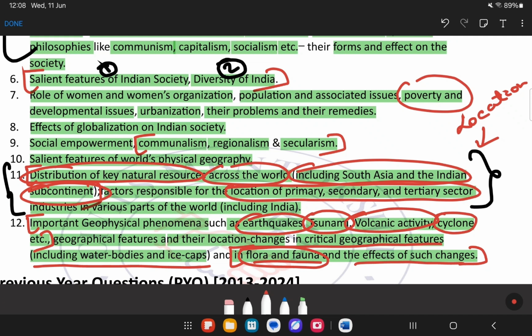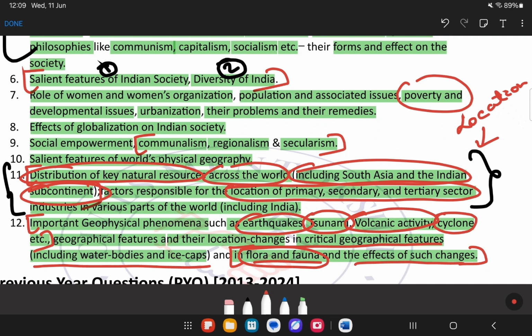1 mark is also very important in our mains papers. So now it says flora and fauna and the effects of such changes. So this is part of the paper 3 syllabus as well, but we need to prepare in paper 1 as well. So this is the entire deconstruction. If we deconstruct the entire syllabus, then the syllabus becomes a lot easier. This is how we will be doing the same thing for paper